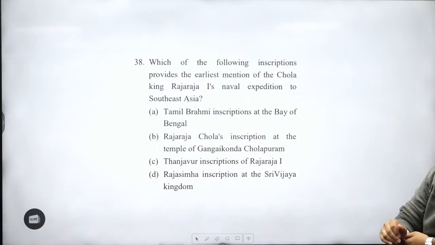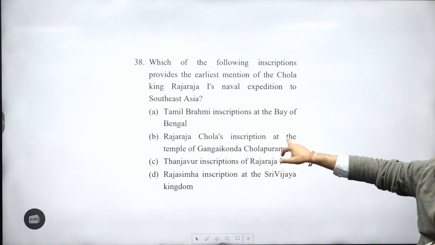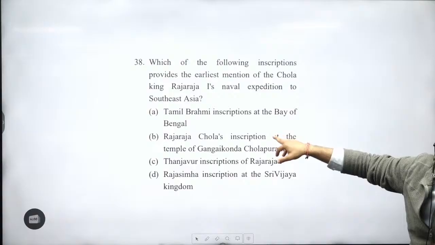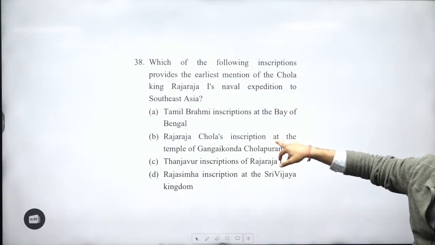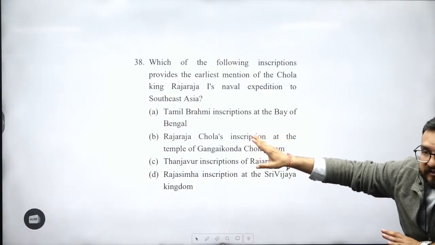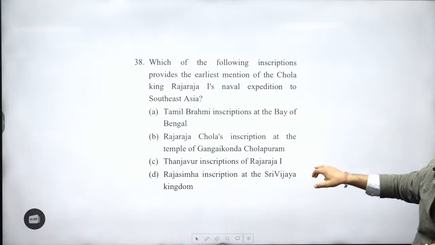Which of the following inscriptions provides the earliest mention of the Chola king Raja-Raja's naval expedition to Southeast Asia? Where will you be getting about Raja-Raja's Southeast Asia expedition? Over here, Raja-Raja Chola's inscription at the temple of Gangaikonda Cholapuram. In this temple, again, who will be inscribing, guys? Rajendra I will be inscribing this Raja-Raja's inscription, and in that he will be denoting this, right?